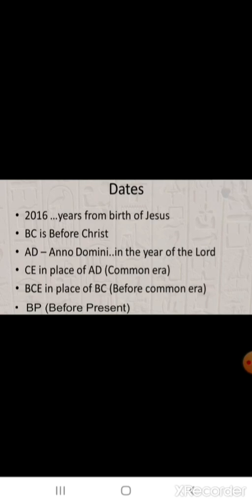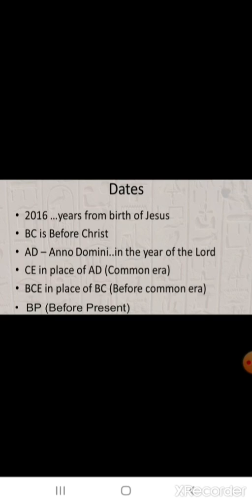And AD stands for Anno Domini, and these are two Latin words meaning in the year of the Lord. Who is the Lord? Jesus Christ. So 2016 can also be written as AD 2016. And sometimes we can write CE instead of AD, that is Common Era, and BCE instead of BC. BCE stands for Before Common Era.